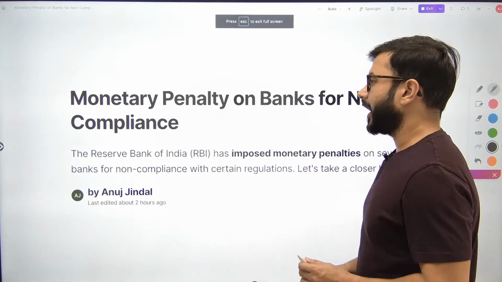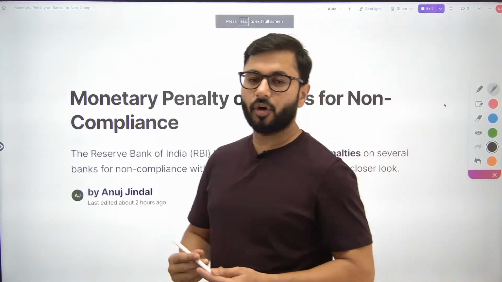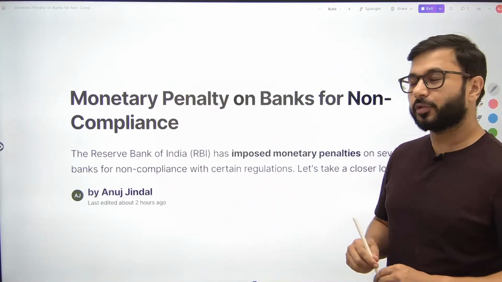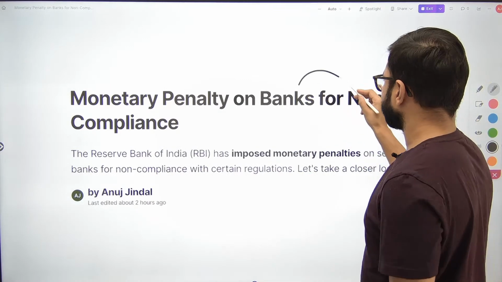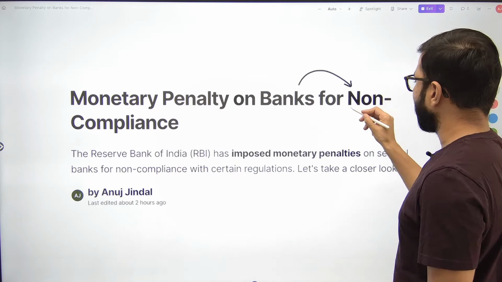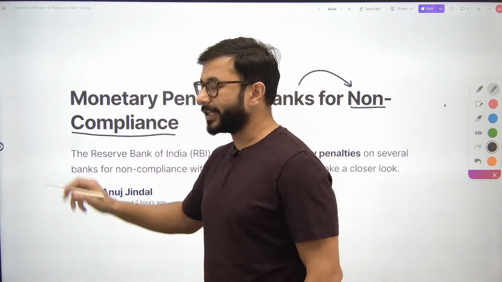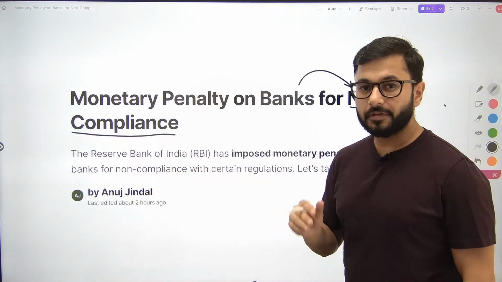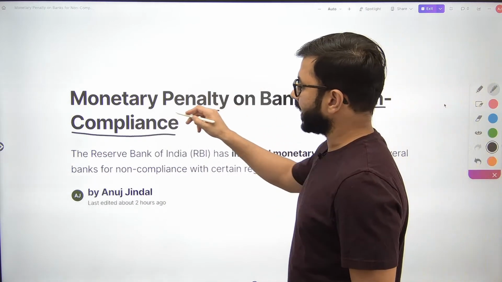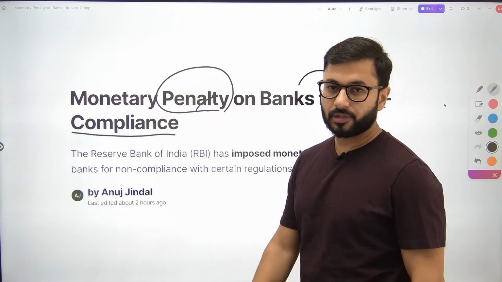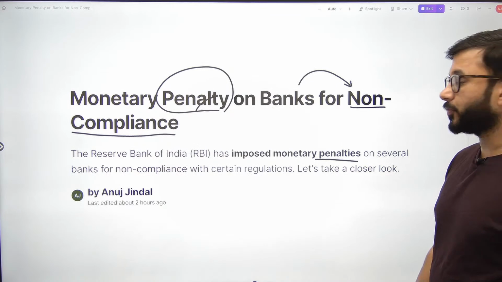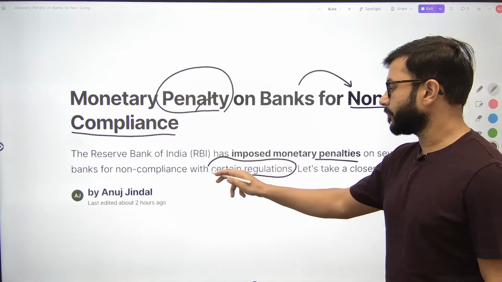So this is what we have. The core of the news is monetary penalty on banks for non-compliance. Some banks were unable to comply with the directions issued by RBI. We will very shortly have a look at what directions, because of which RBI has penalized these banks. RBI decided to impose penalties on banks for non-compliance with certain regulations.